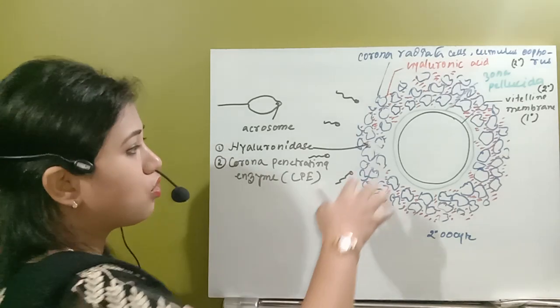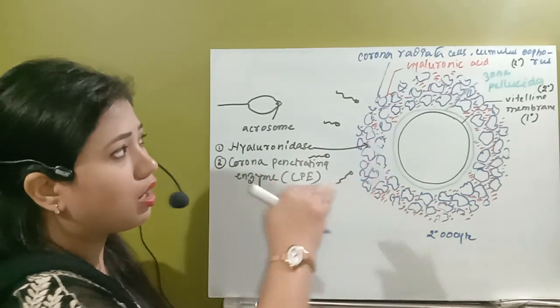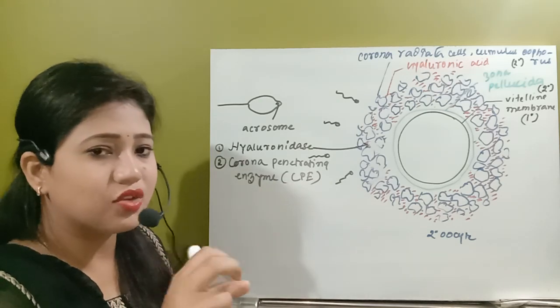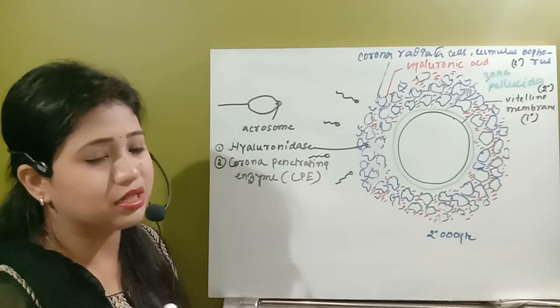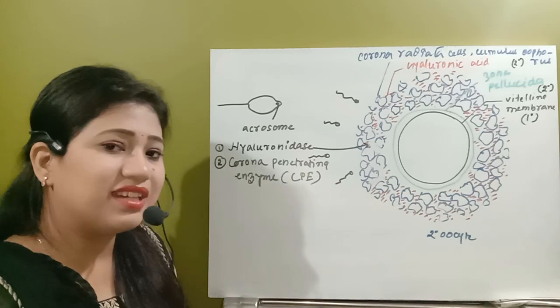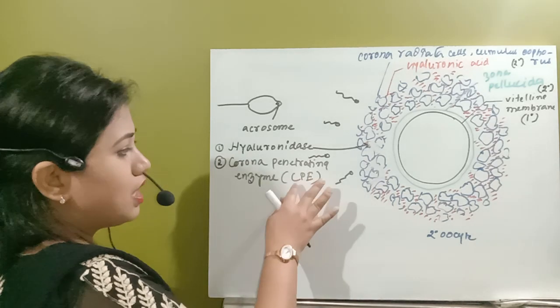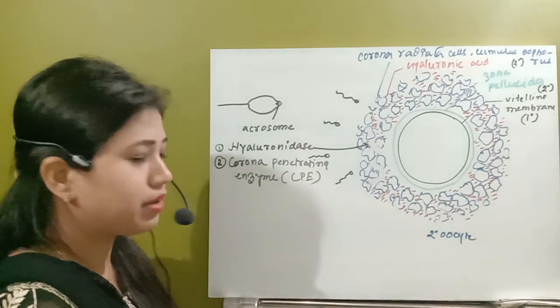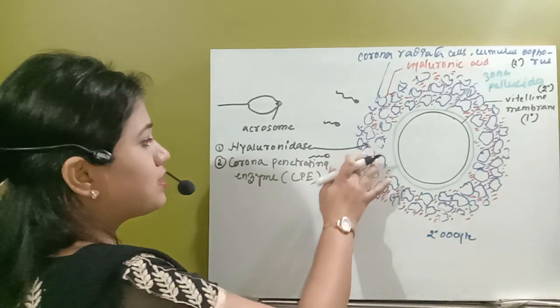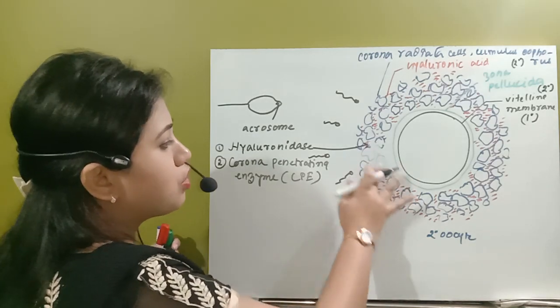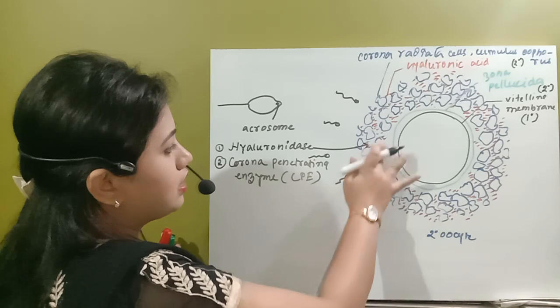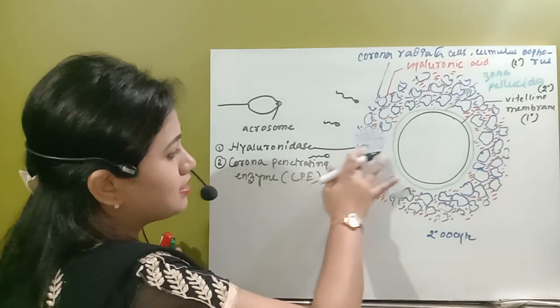First of all, hyaluronidase will dissolve the hyaluronic acid. Because of that, the cells of corona radiata will start to detach from each other, and after that, due to CPE, those cells will get dispersed from each other.